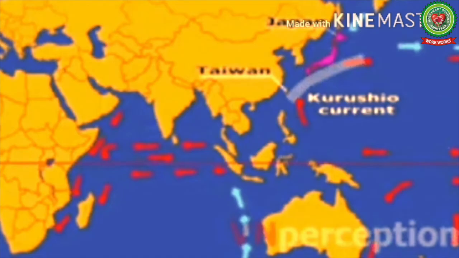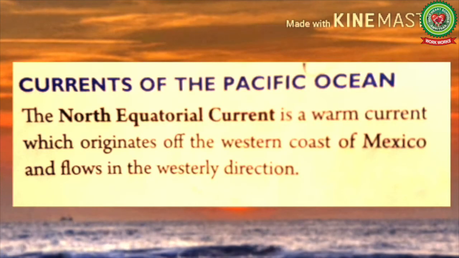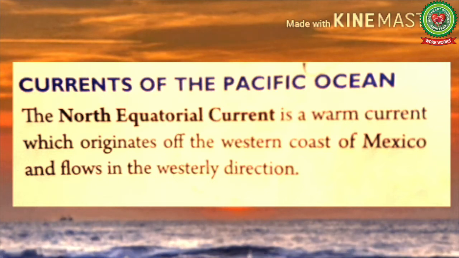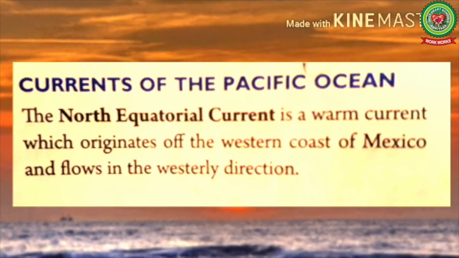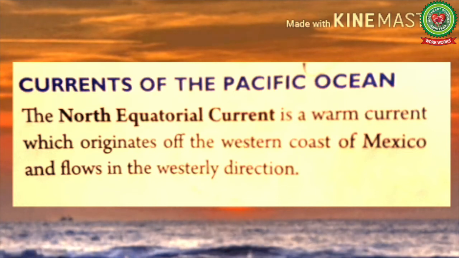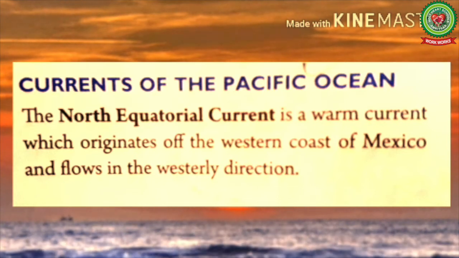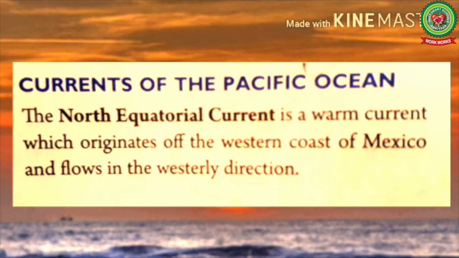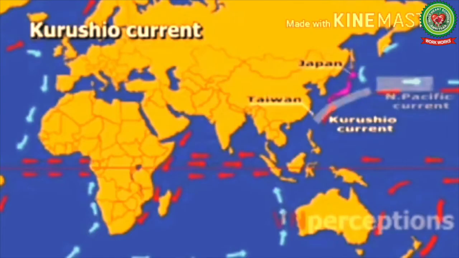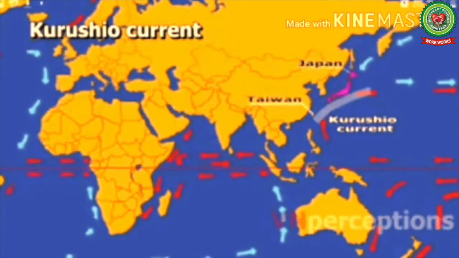So now let's read. Currents of Pacific Ocean. The North Equatorial Current is a warm current which originates off the western coast of Mexico and flows in the westerly direction. As it is rising from the equator, it is a warm current and it flows in a westerly direction. This is because of the deflection created by the rotation of the earth, that is the Coriolis effect acting on it.